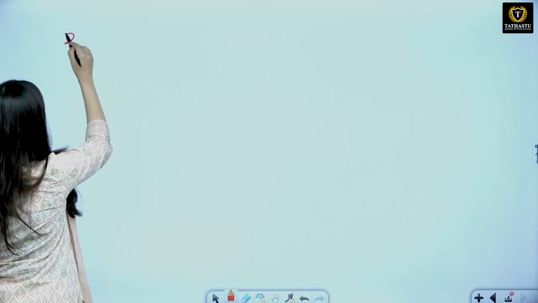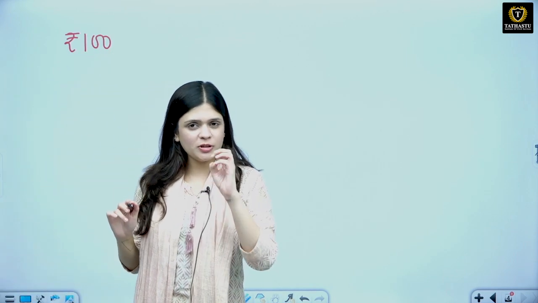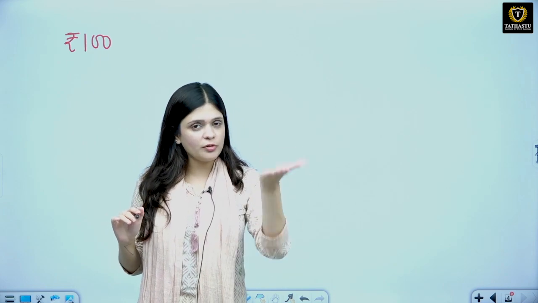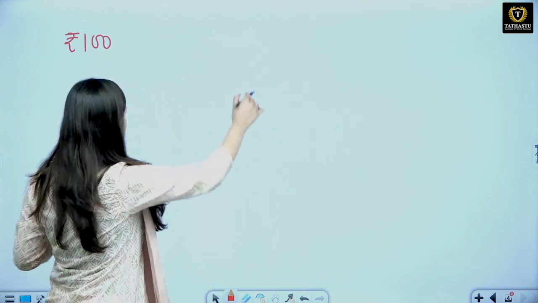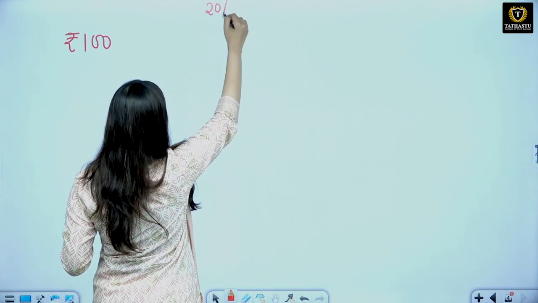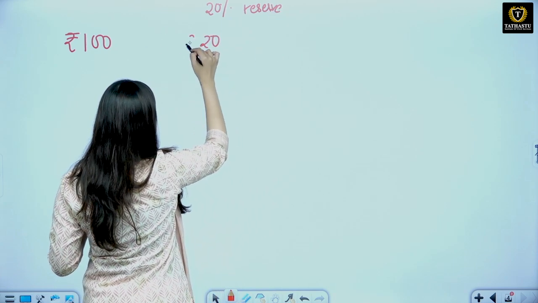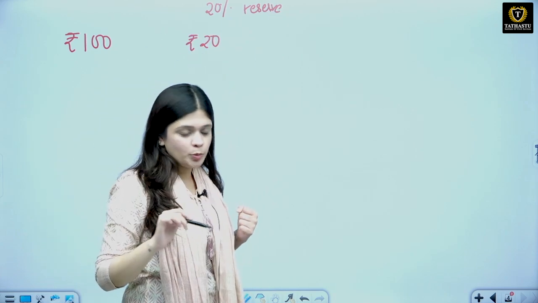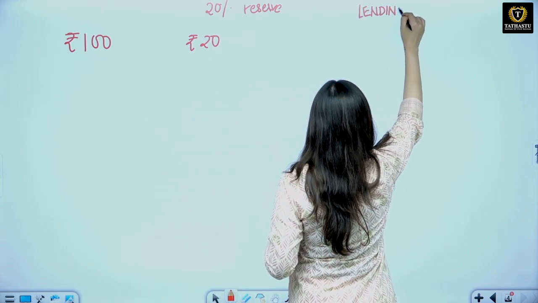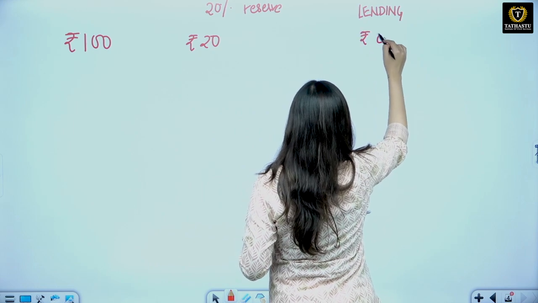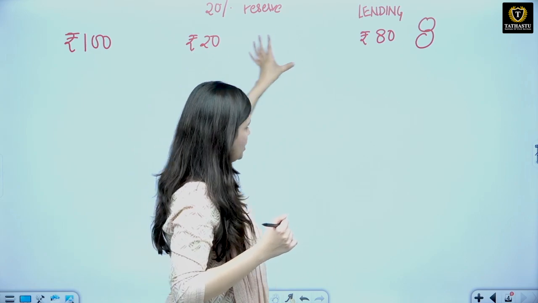Let's say 100 rupees. This 100 rupees was given by, let's say, RBI, and the total reserves of the bank started to increase. Out of the deposits, the banks had to keep, let's say, 20% as reserve. This was the reserve requirement. So 20% of it, that is 20 rupees, you will have to keep as reserve. Now they are left with 80 rupees. 80 rupees, let's say, was lent to a businessman. So 100 rupees, we have 20 rupees, we have 80 rupees.